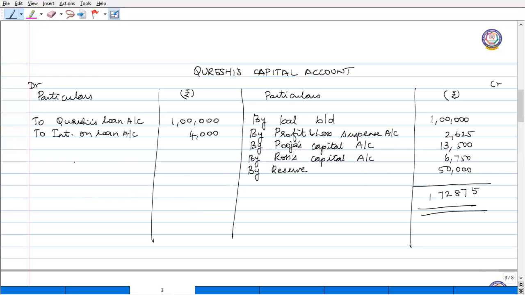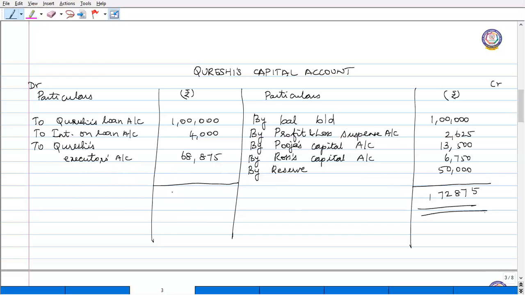The balancing figure here should be transferred to the deceased partner's executor account. So Qureshi's executor's account. We are transferring the balancing figure to the executor account here. The balancing figure is 68,875, right?